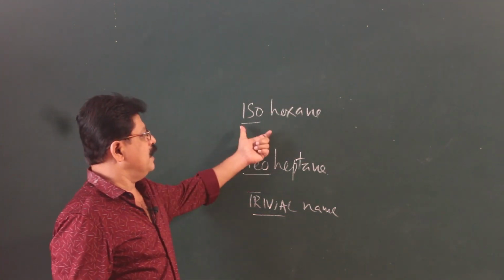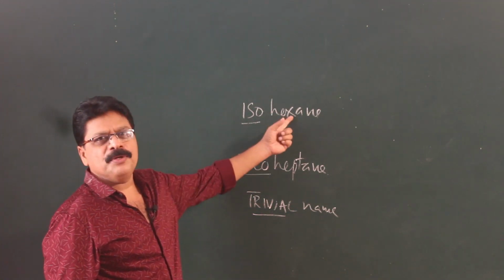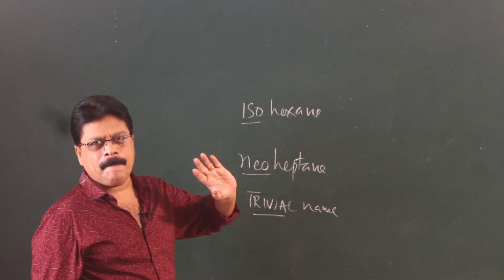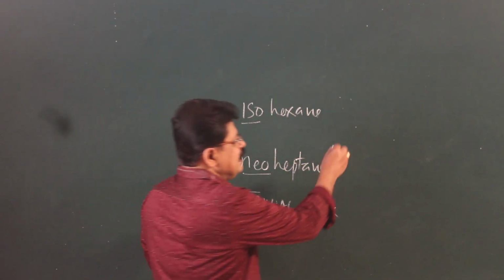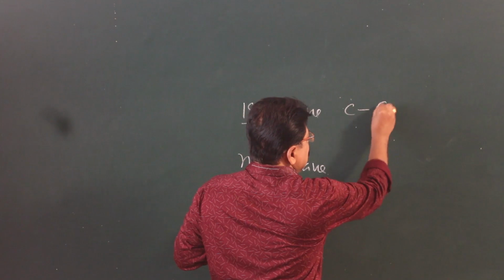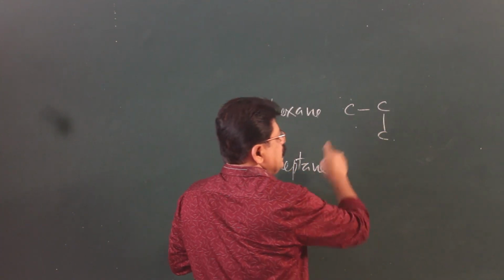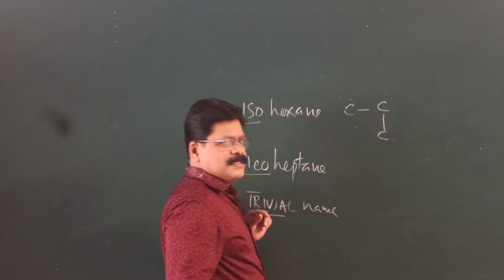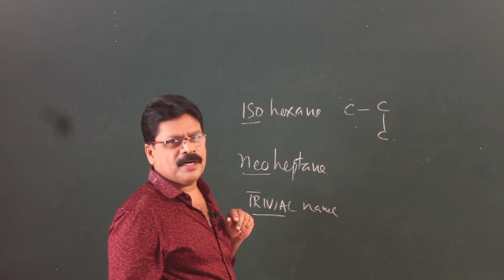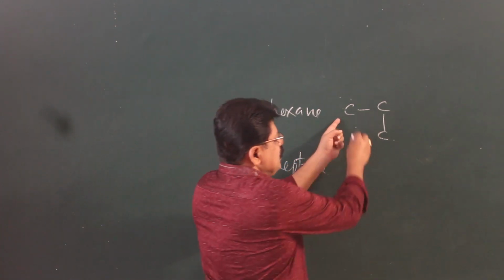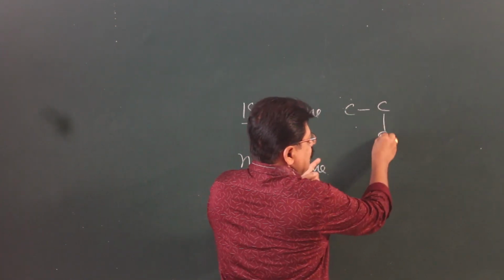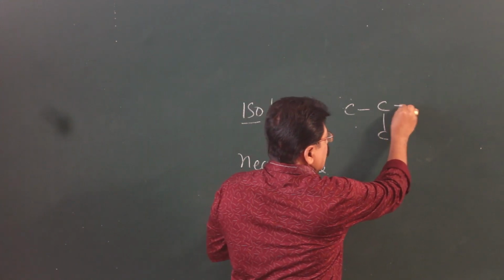What do you mean by the word iso, neo, and how do you relate it to its structure? Iso always refers to similar. Here, these two carbons are isocarbons. It is easy to remember: if the second carbon has a methyl group, it is called an iso.